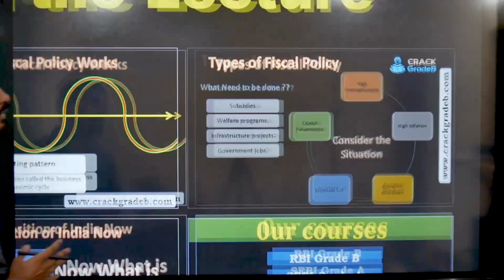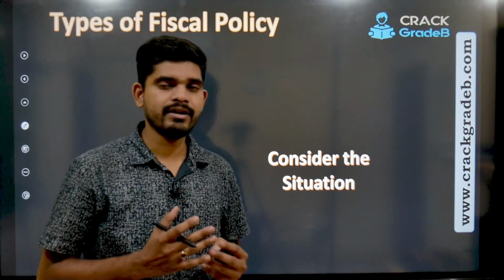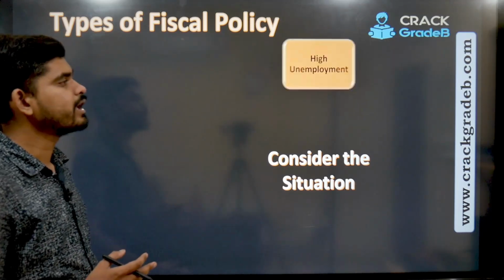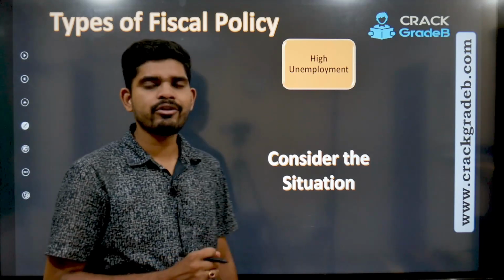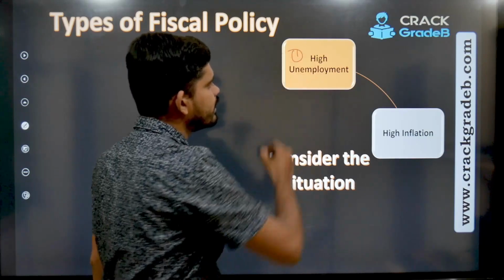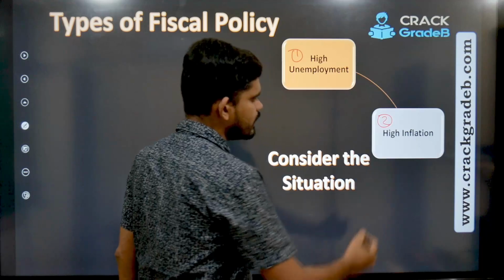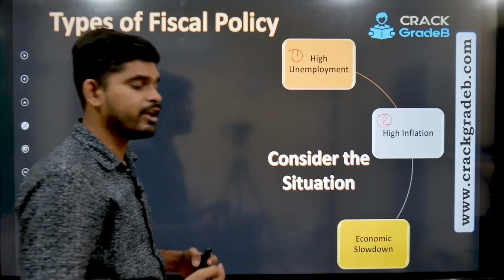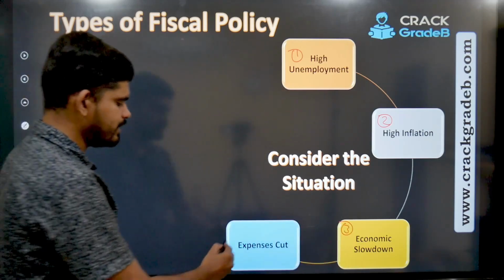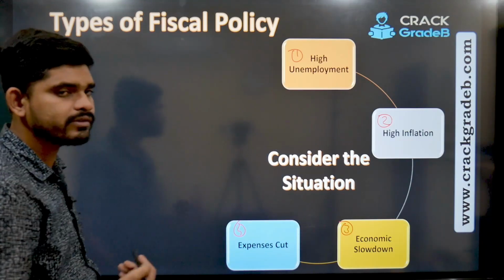Let's begin. So before we get into the types, let us understand with the help of an example. Let us consider the situation where the unemployment rate in the economy is high, number 1, right? And the second one being there is a high inflation in the economy. The third one being there is an economic slowdown. The fourth one being expenses cut. So what is expenses cut? I hope you got all these 3, but this 4, what is expenses cut?